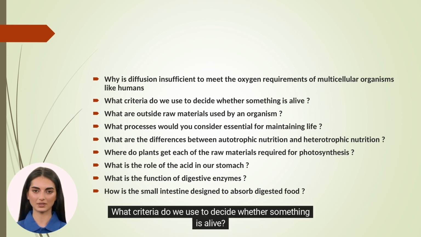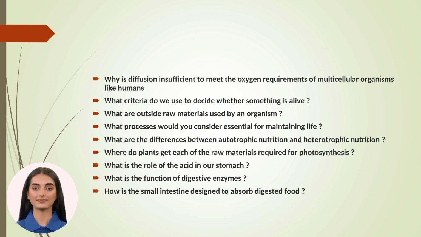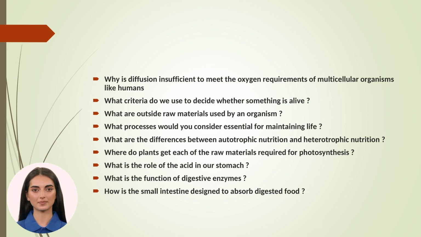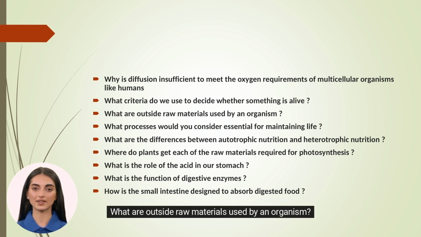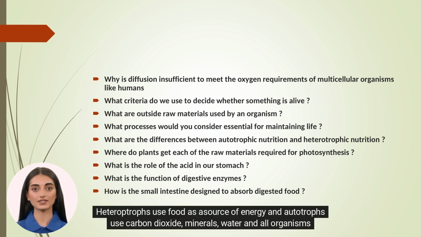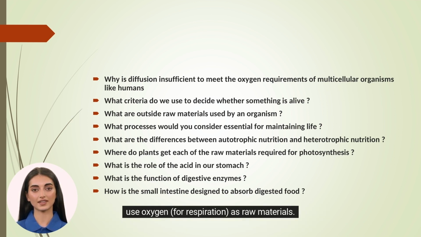What criteria do we use to decide whether something is alive? Presence of life processes, which include nutrition, respiration, transport, and expression. What are outside raw materials used by an organism? Any organism uses organic molecules as raw material. Heterotrophs use food as a source of energy, and autotrophs use carbon dioxide, minerals, water, and all organisms use oxygen for respiration as raw materials.